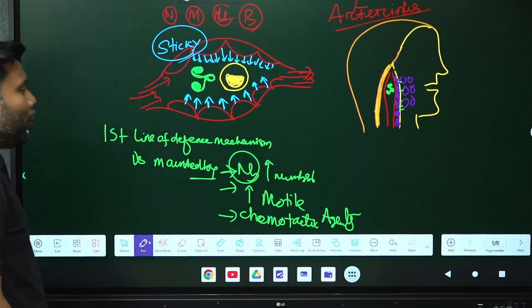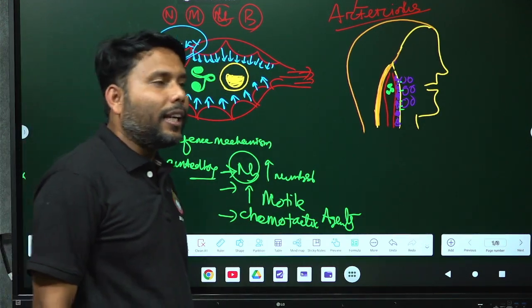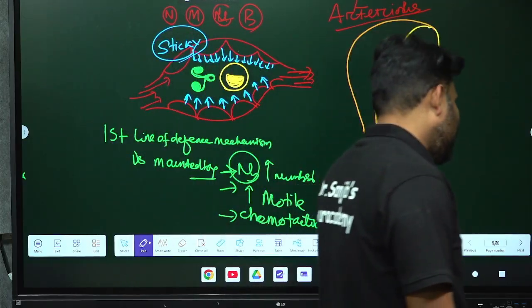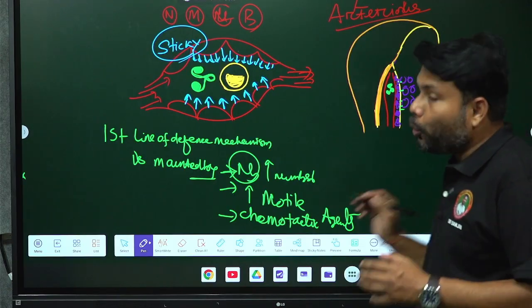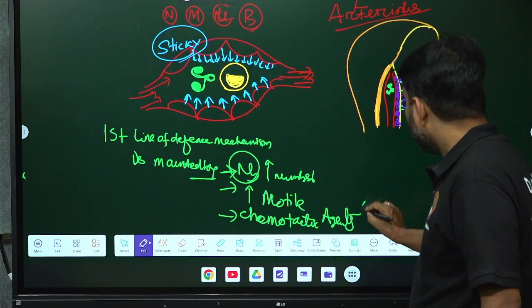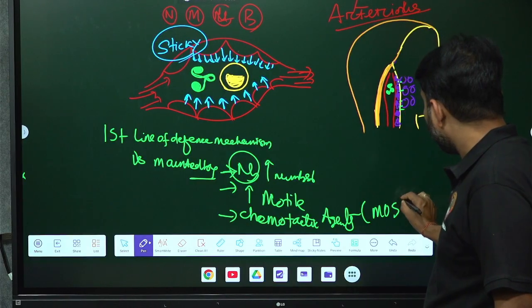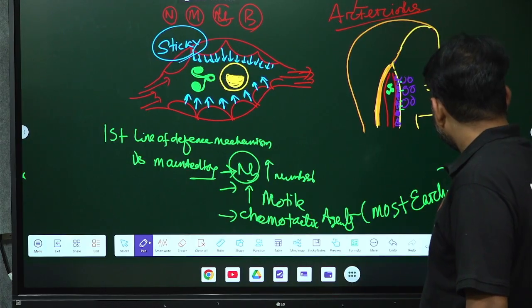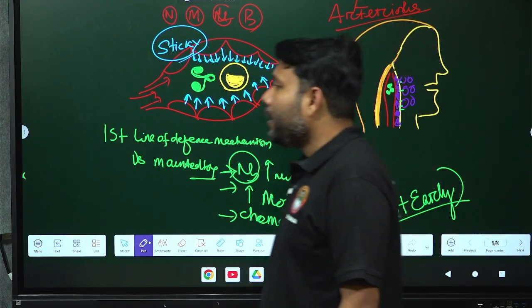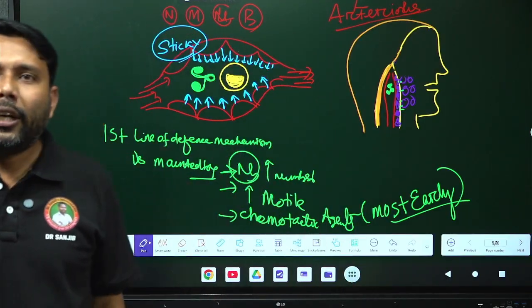Some chemotactic agents are secreted in the first phase of reactions to attract the neutrophil, and they are produced most early. It is very important, my dear friends. So kindly keep it in your mind that when there is an acute phase of reactions, why does neutrophil come first?